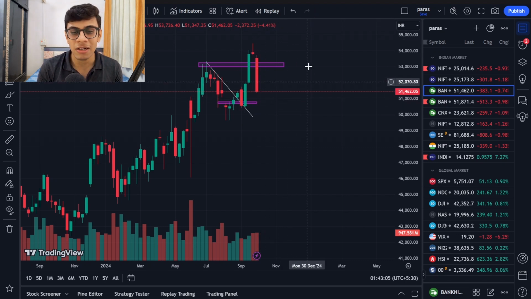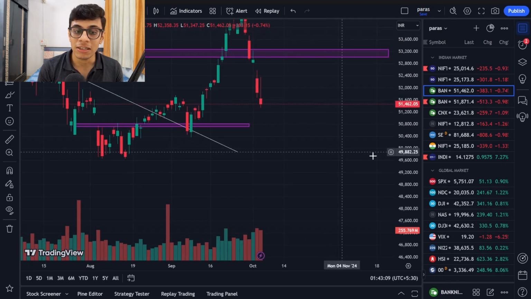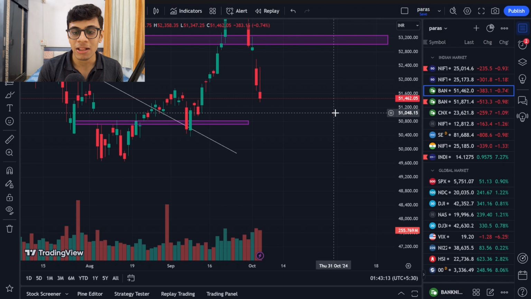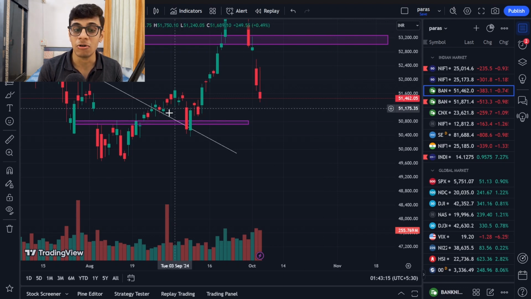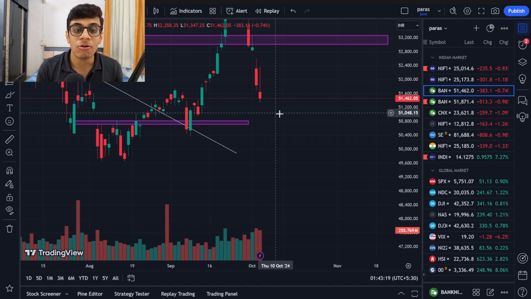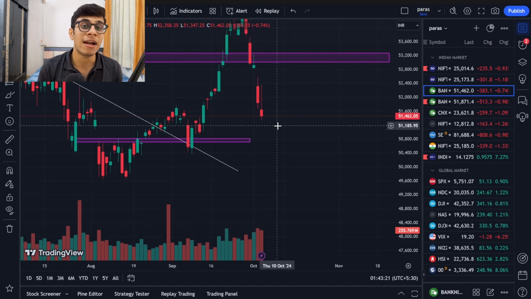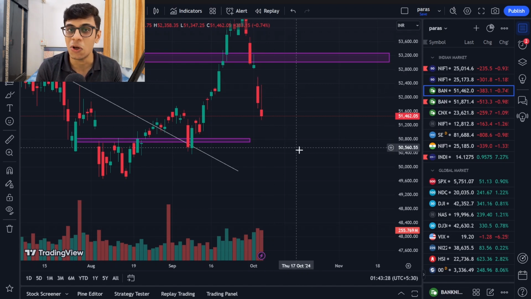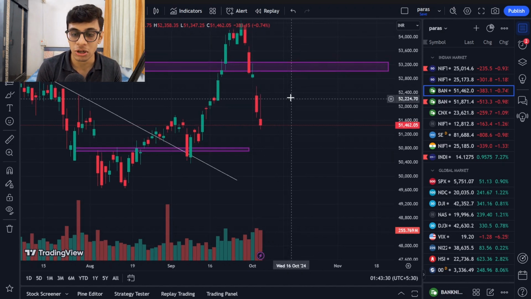Bank Nifty might have a little bit more room to move down, but again, as I said, both of these indices are now at a place where they can take a very good support. For Bank Nifty, the first support will be near 51,000. 51,000 is going to be a very crucial level where, on any sign of a reversal that you see over here, you guys can go ahead and take a bullish trade on a positional basis.